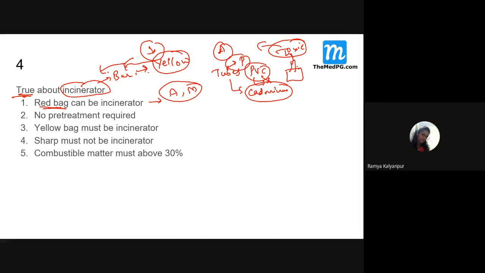So, true about the incinerator is that what we should do? Yellow bags must be incinerated. Red bags, please don't incinerate, because red bags contain tubes. These tubes usually contain what? Cadmium. Yes, ma'am. Then sharp waste means what?